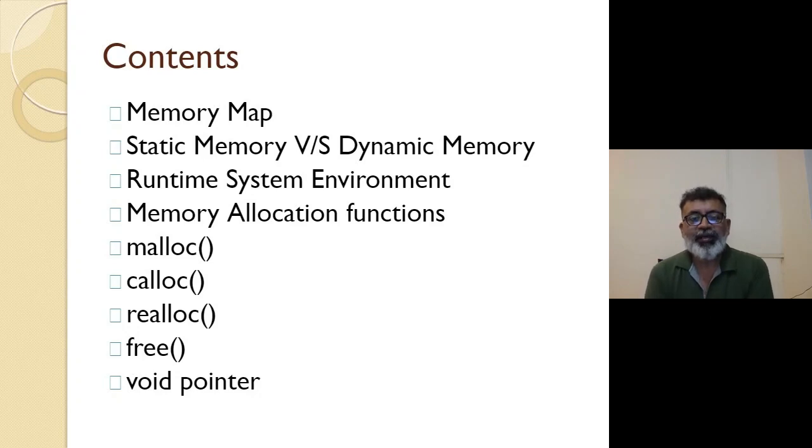So the compiler is aware of how much memory is going to be required. But that doesn't apply to dynamic memory allocation, because how much memory is required is also decided at runtime. For example, if you declare an array,